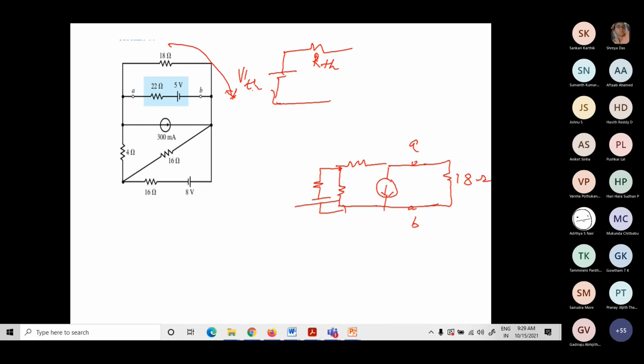So here 18 ohms, and this is 300 milliamps. This is 4 ohms. This is 16 ohms. This is 16 ohms and 8 volt. Anyone solve for RTH?